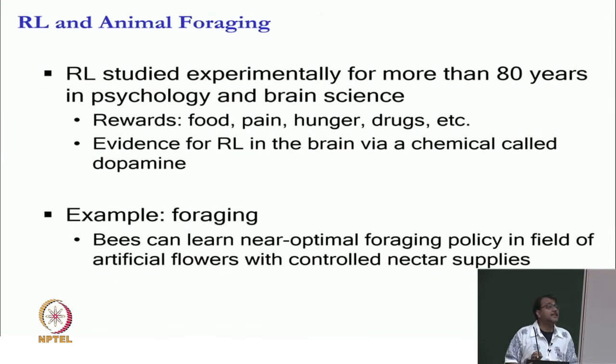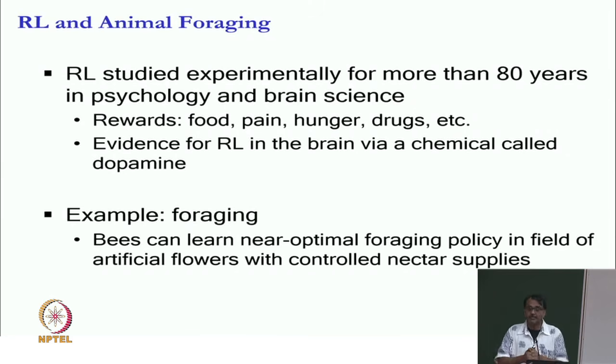And in fact, people believe that all our brains have a chemical called dopamine which acts like a reward signal. So, you can in fact just check the dopamine concentration or activity in your brain, and that tells you whether you are feeling high, whether you are getting high reward or low reward. So, therefore, there is even a stronger connection between the RL formulation and people.